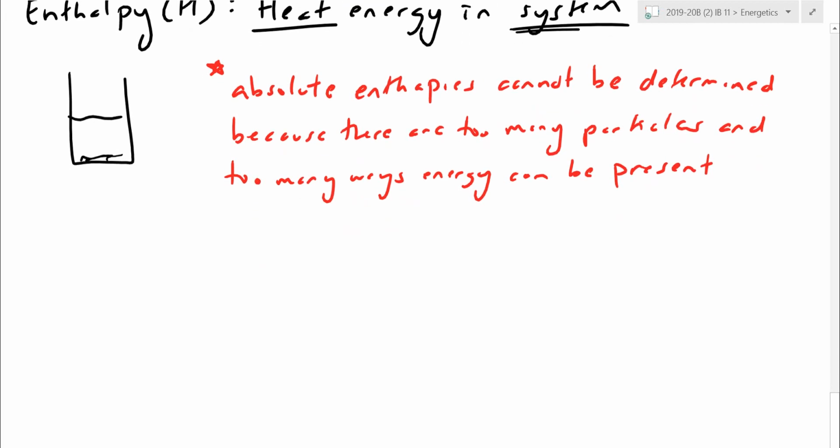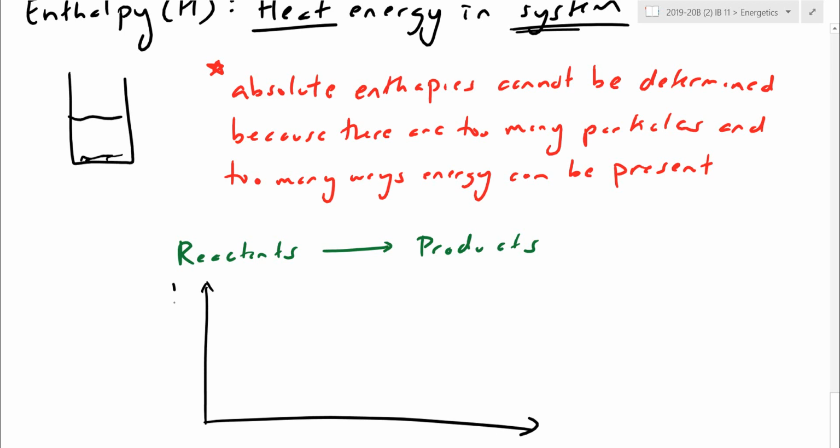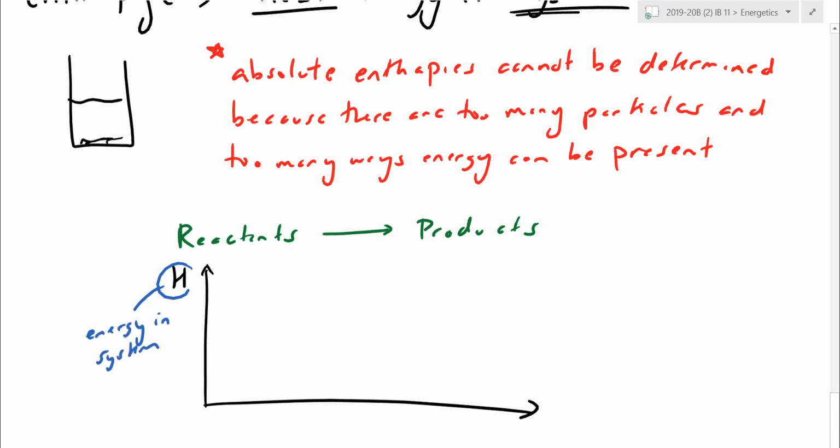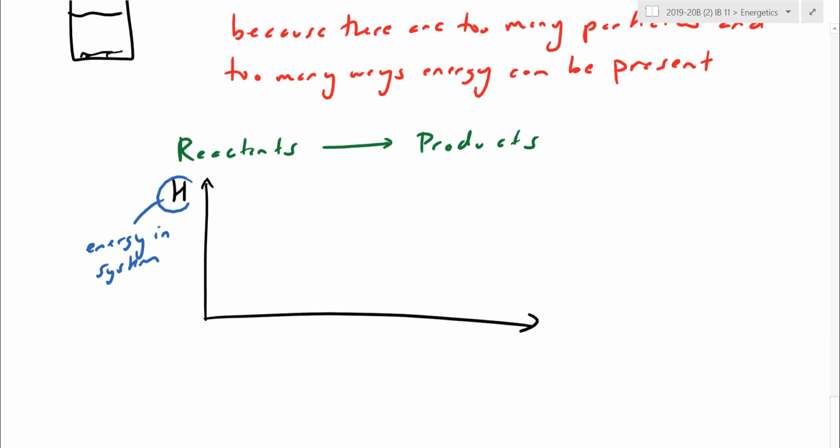But fortunately, like I mentioned, in general for us, we're going to have a chemical reaction. The particles in the reaction actually make up our system. We want reactants becoming products. Again, reminder, we do want to see an arrow instead of an equal sign, even though you're balancing later on. What I'm saying here is that if I plot an enthalpy diagram, just think of enthalpy here as energy, but specifically the energy in the system. Sometimes this graph is called a reaction coordinate. Sometimes you put just reaction on this axis.